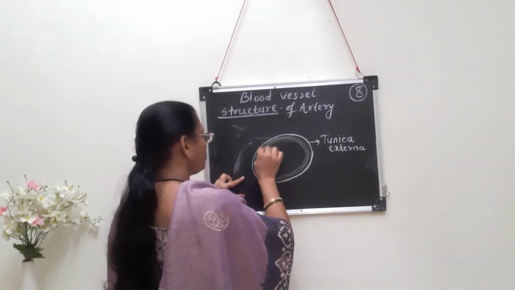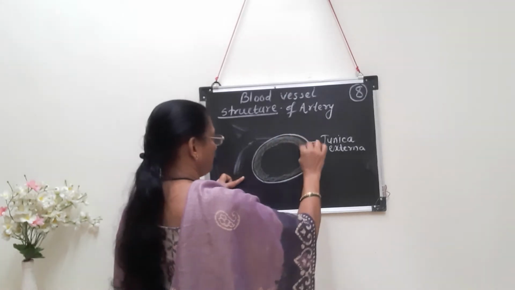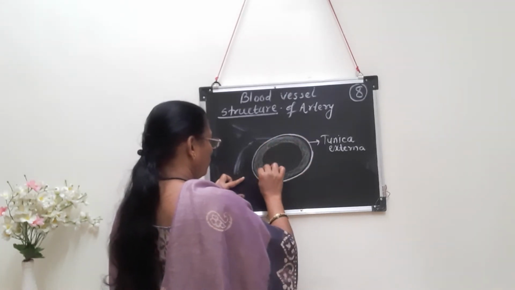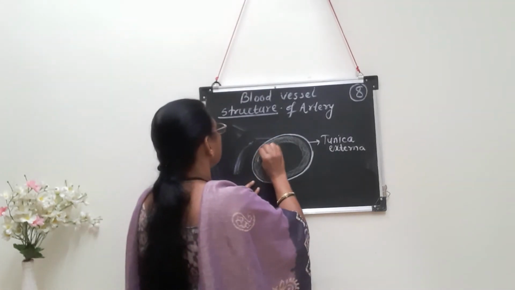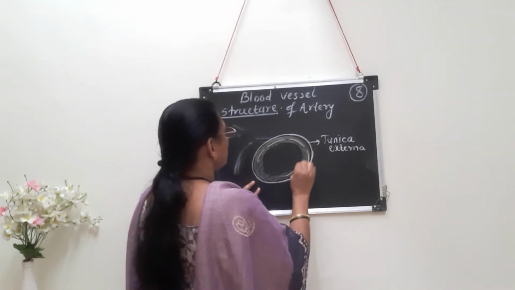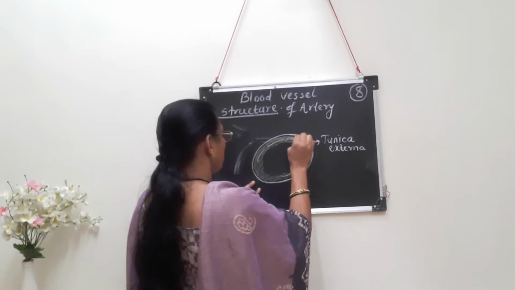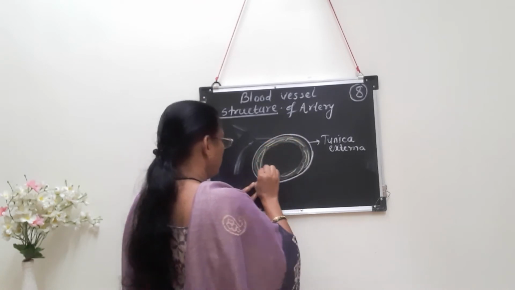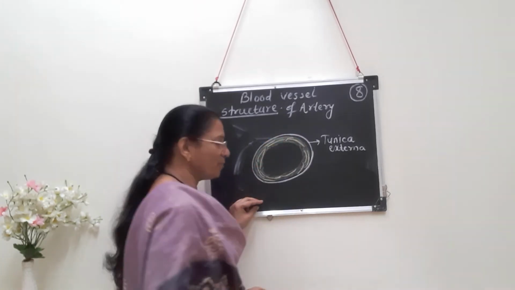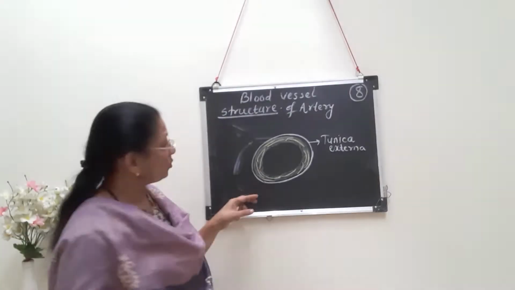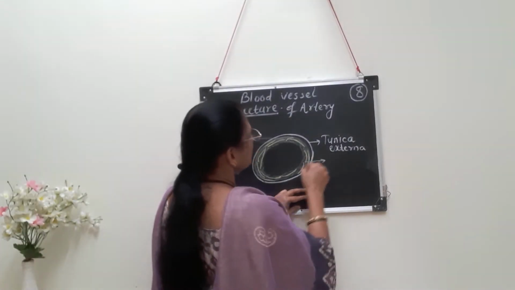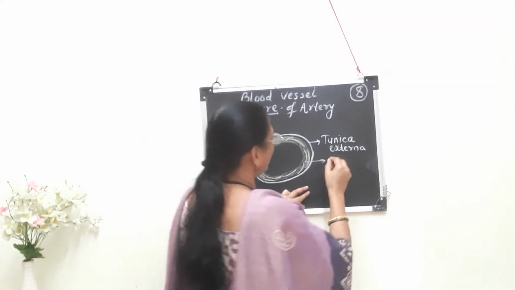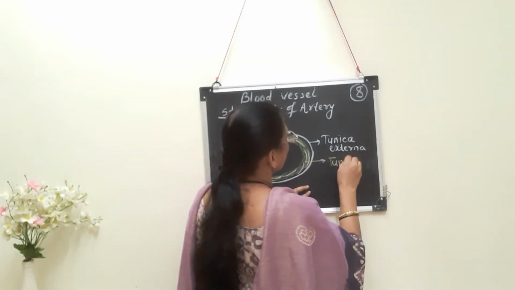It is made up of smooth muscle fibers. Along with this smooth muscle fiber, here it also show presence of elastic fibers. So these fiber-like structures, I think you remember about the elastic fibers, which is made up of protein elastin. So smooth muscle fibers plus elastic fibers are present in the middle layer, which is called as tunica media.